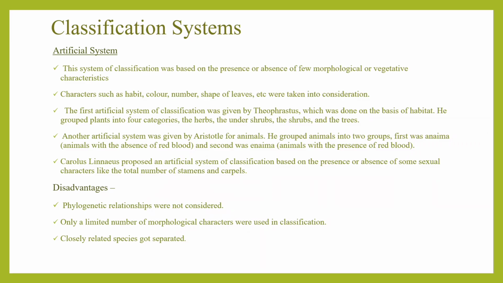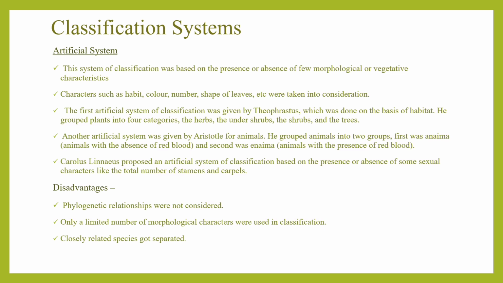Okay, now as we can see, the first topic discussed in the NCERT is the classification system. There are various classification systems. First, or the primitive one as we know, is the artificial system. This system of classification was mainly based on the presence or absence of a few morphological or vegetative characters like habit, color, number, shape of leaves, etc. The first artificial system basically categorized plants into four categories: the herbs, the undershrubs, the shrubs, and the trees.